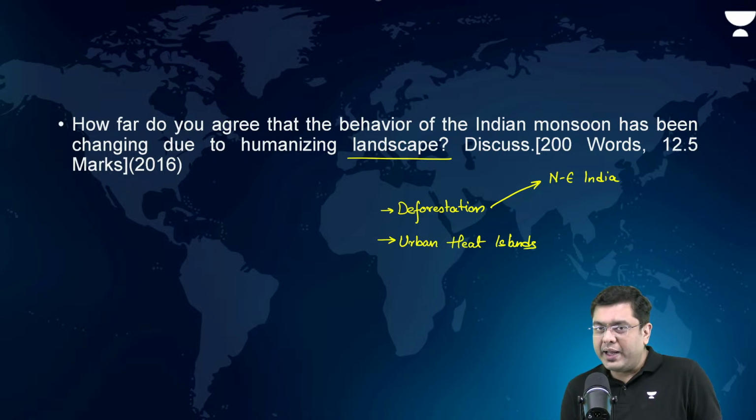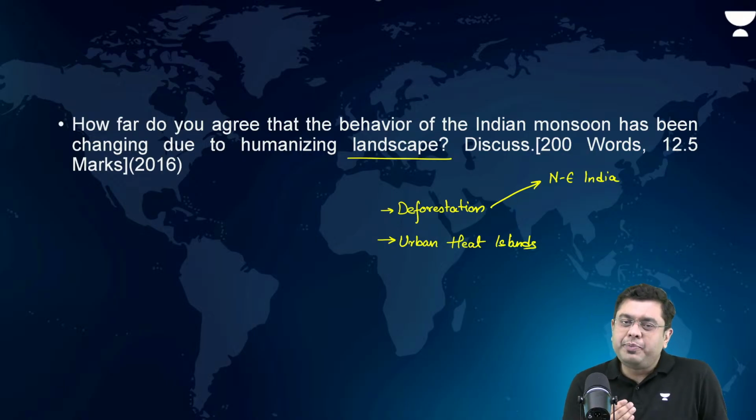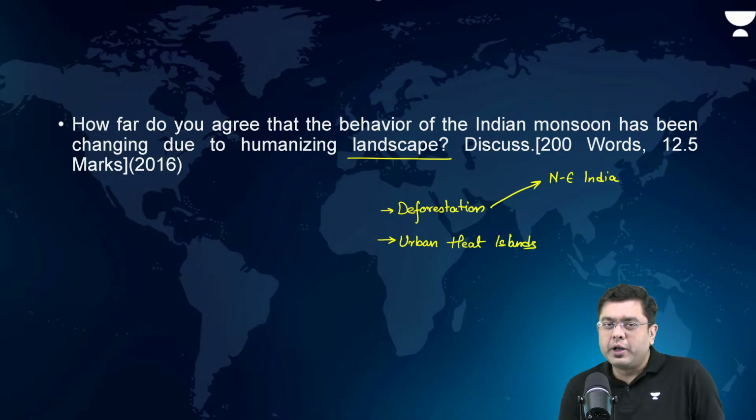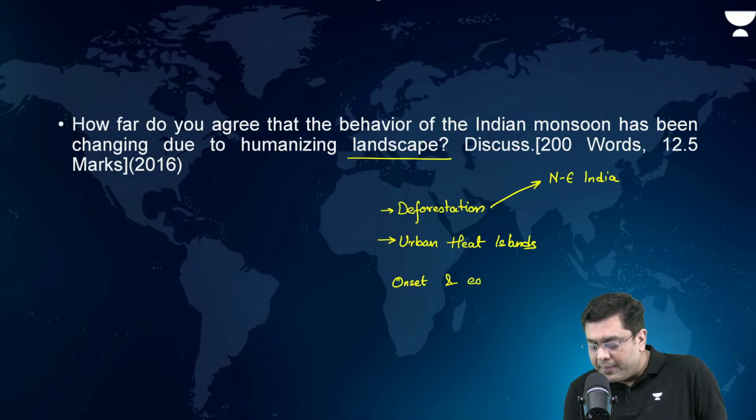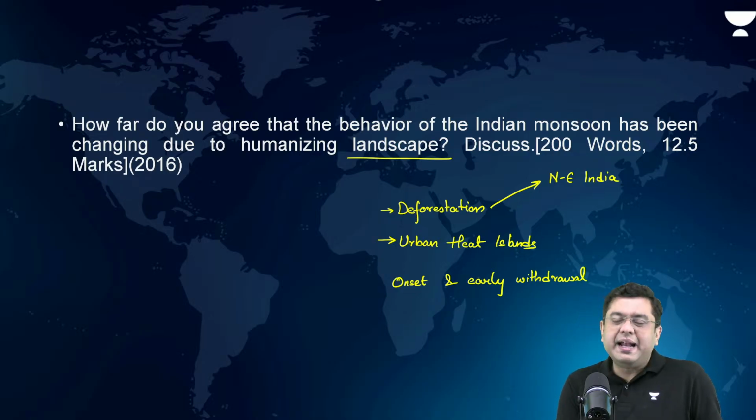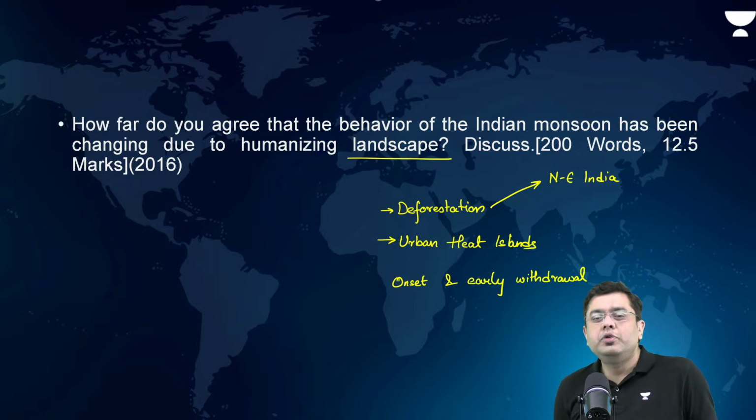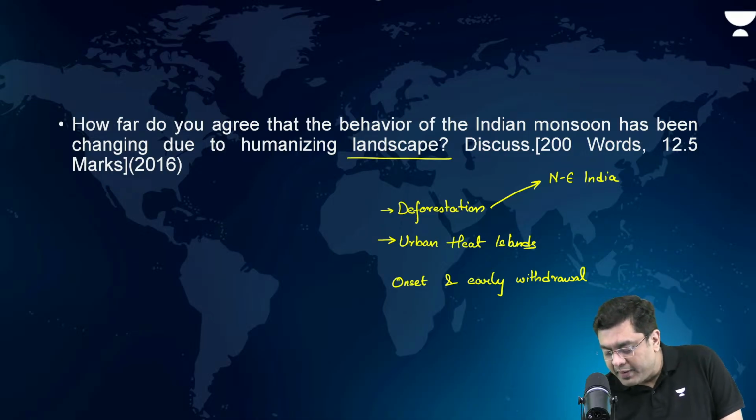Okay. Now, this has brought about a variability of rainfall. It has also brought about an unpredictability in the case of onset and early withdrawal as well. Withdrawal. Why? Because very quickly and very early now, you have the re-establishment of the southern branch of the jet stream, which brings about the early withdrawal of this monsoon and creation of dry spell.